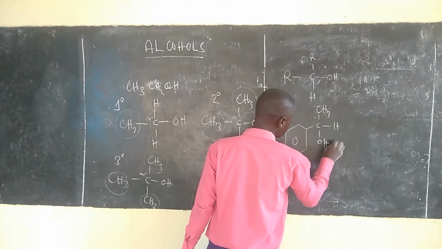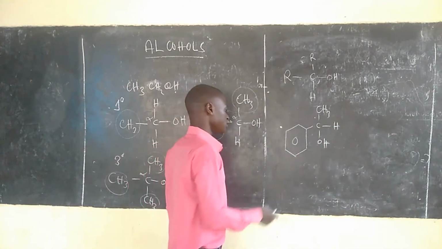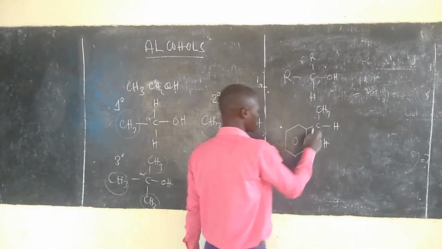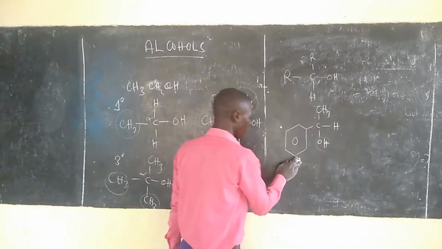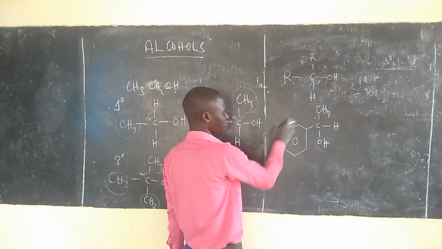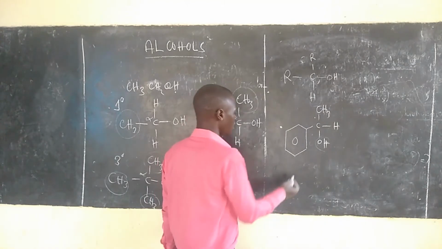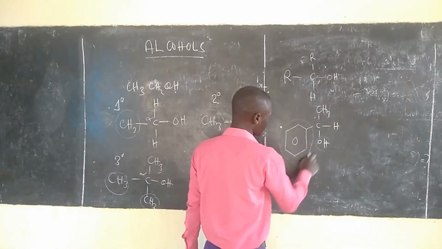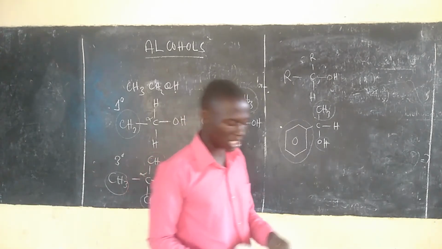hydrogen, hydroxyl. This is also an alcohol because the hydroxyl is attached on the side chain, not on the benzene ring. So it is not phenol kwa sababu phenol hydroxyl lazima iattach kwenye benzene ring. This is not phenol, this is just an alcohol, and all of these act as one alkyl group, and this is another alkyl group. These are the secondary alcohol.